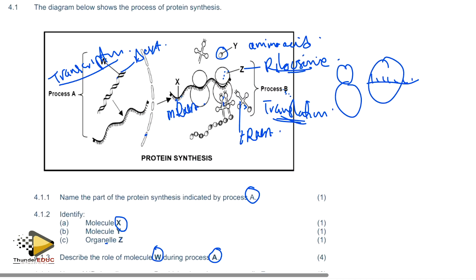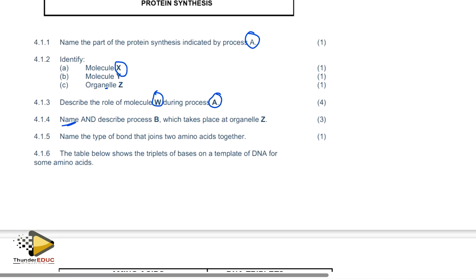Yeah, so there are so many marks there, but they gave it 3 marks, which you'll still be able to obtain. So name the bond that joins. You see, I've been emphasizing this, that please don't call it polypeptide bond. We do not have a polypeptide bond, I repeat, and I'll keep repeating.